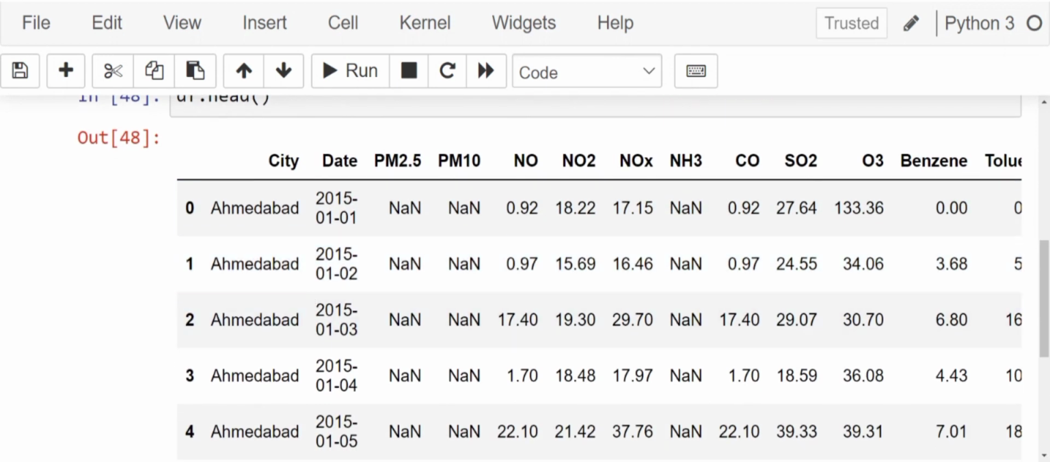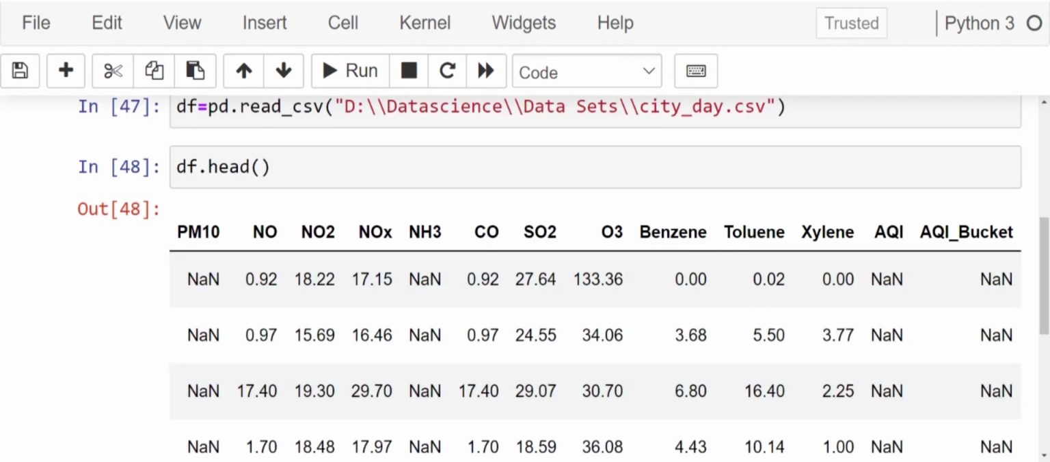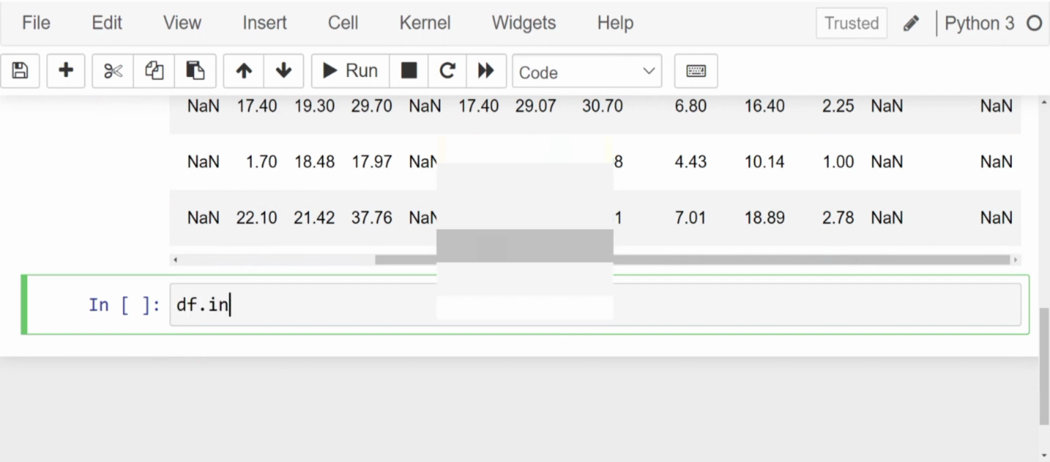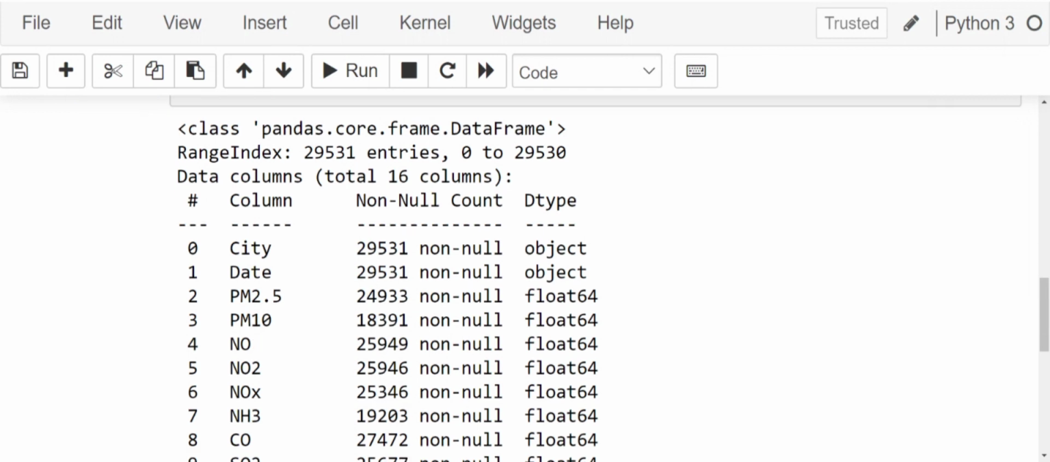We have city column, we have date column, we have particulate matter 2.5, we have particulate matter 10, nitric oxide, nitrogen dioxide, nitrogen oxide, carbon monoxide, sulfur dioxide, trioxygen, benzene, toluene, xylene, air quality index and air quality index bucket. Now let's look at the info, df.info. So city and date are object data types and all other columns are float data types.